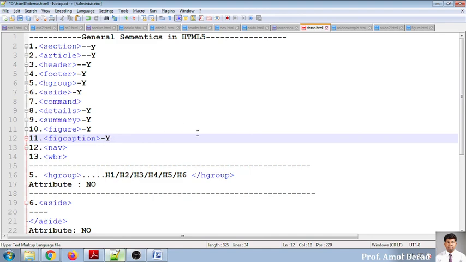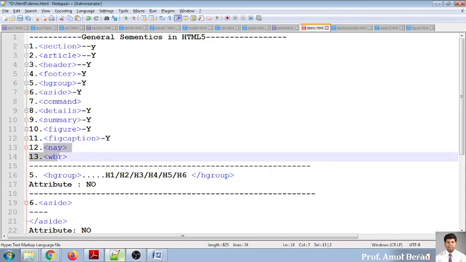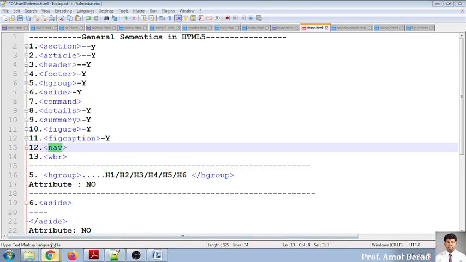So this is how we have completed, as much as we can, the elements which are available, what we call the semantics of HTML5. Out of these, the command element is not there; we'll demonstrate its example tomorrow. Also nav and wbr, because these two are not used that much. Nav is used for the purpose of navigation. So that's it. The remaining part and the next upcoming topic, that is inline elements, will be covered in tomorrow's lecture. Till then, if you have any doubt, you can speak with me now.